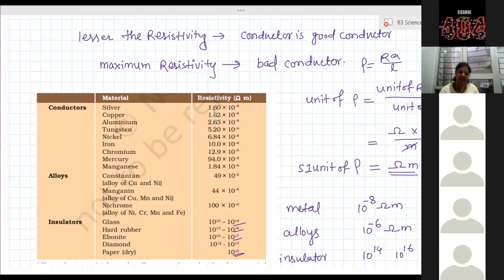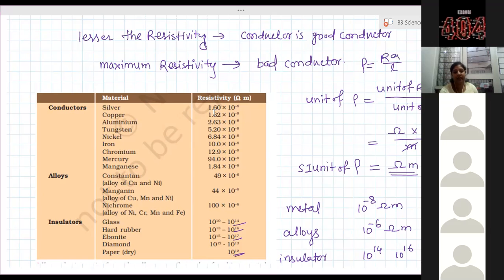So the resistivity of copper and aluminium is lesser, and they are cheaper. Therefore, we use them. Clear? Alloys, we don't use for conducting materials.